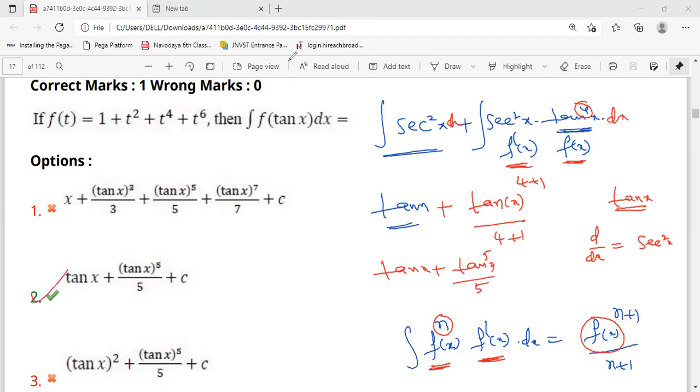Okay, I think it is clear. If you want, I will take one more example.